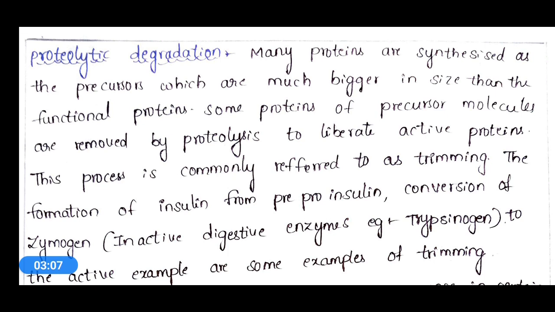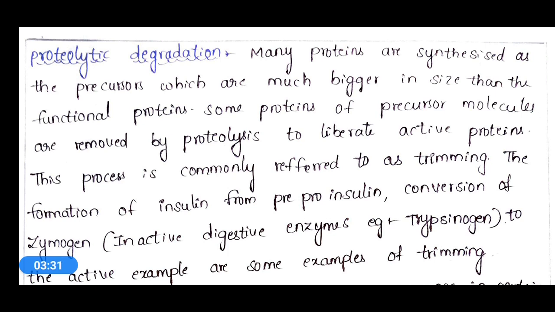So these polypeptide chains or proteins, after the translation process, will be in the form of precursors, which are much bigger in size when compared to the functional protein. Some parts of the precursor molecules are removed by the proteolysis process.